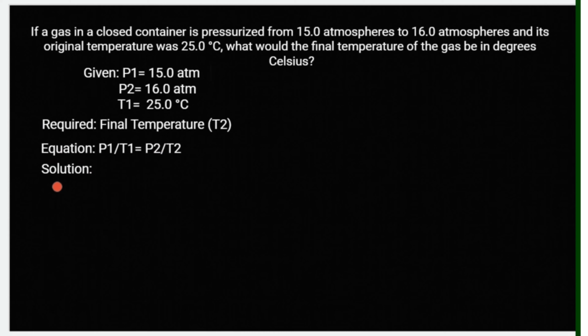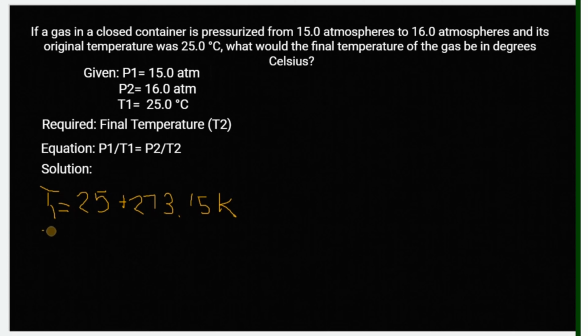So for our solution, again, since meron tayong initial temperature dito, we have to convert it first in Kelvin. So for initial temperature, we have 25 degrees Celsius plus 273.15 Kelvin.